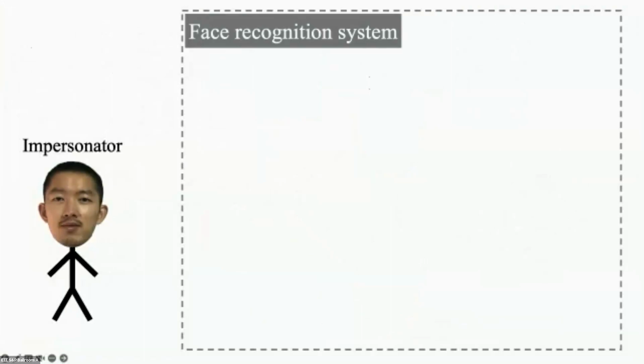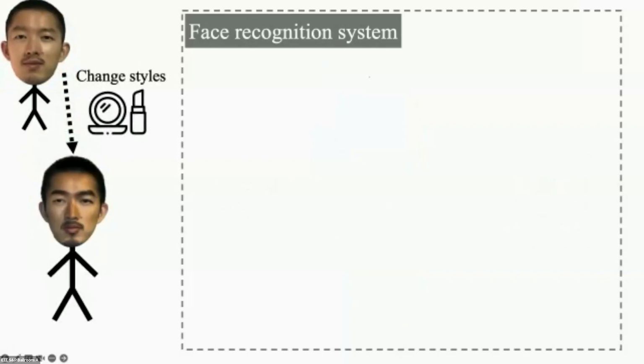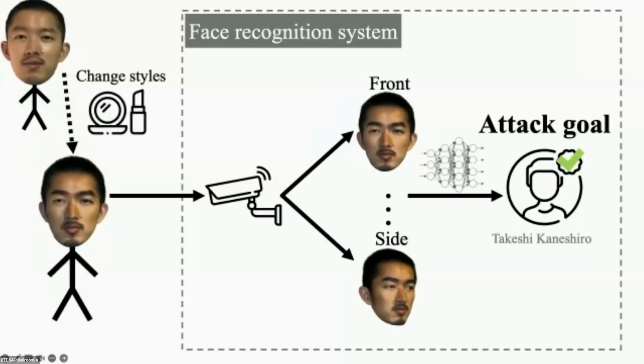Now assume that I, as the attacker, want to impersonate the actor. As expected, a well-trained system won't consider me as Takashi. Our goal is to apply natural style changes to my face so that the system will recognize me as Takashi.